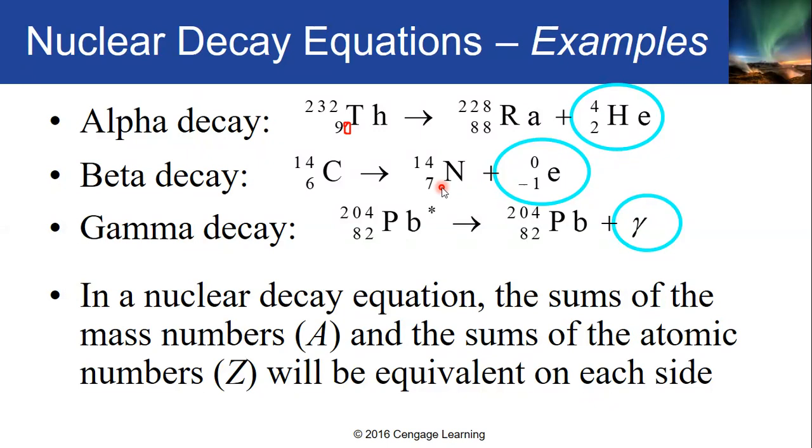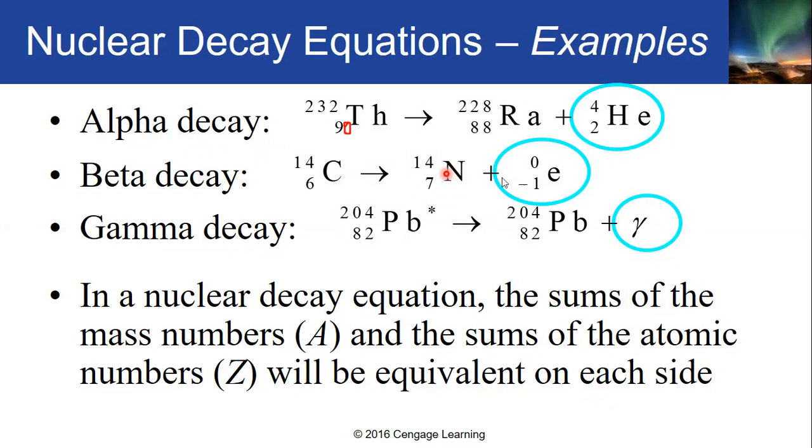Ang pinagkaiba lang nila is that yung mass number hindi nagbago. Kung 14,6 carbon dito, ang naging resulting nucleus niya is 14,7 nitrogen. Walang pagbabago sa number, but you will notice that in atomic number, it increases by 1, which means it gained a proton.